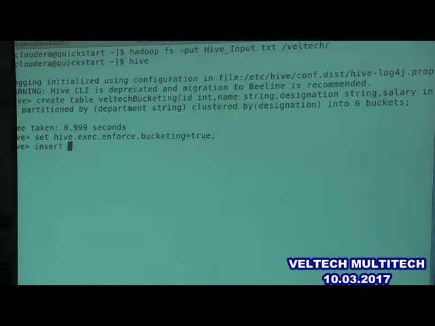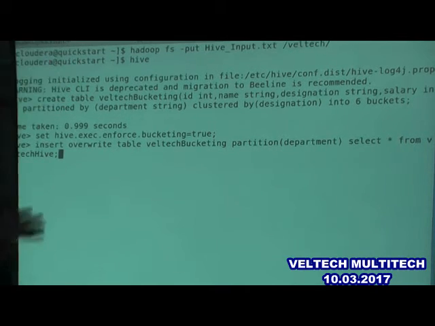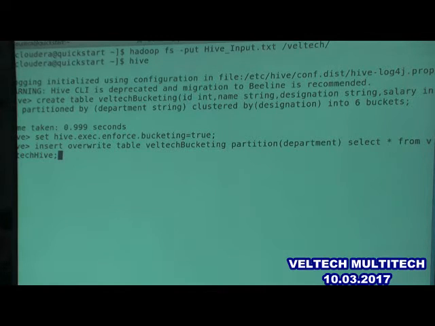Now insert overwrite. I am loading the data into this table. Insert overwrite table. What is my table name? Bucketing. Partition of department, and the original data I am taking from the base table. So whatever data I am selecting star from that table should be partitioned and also clustered into buckets.